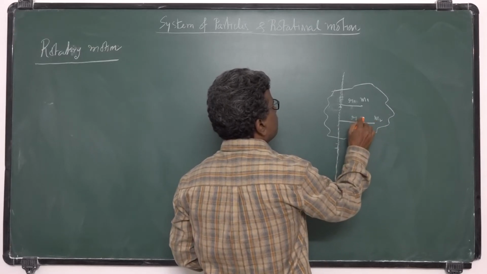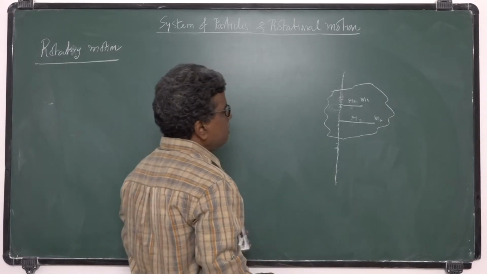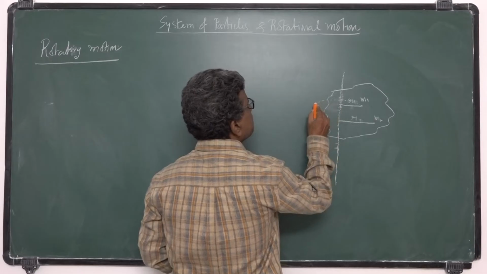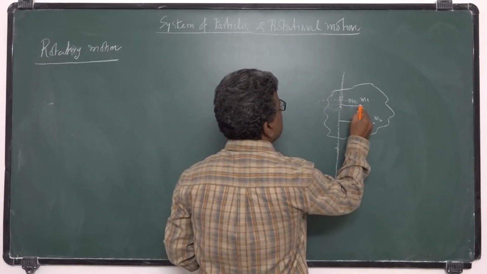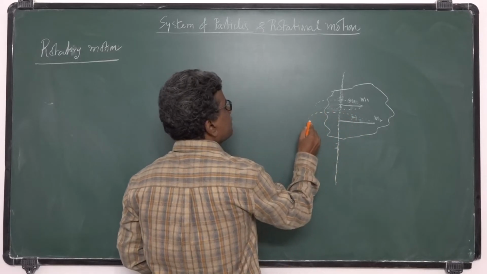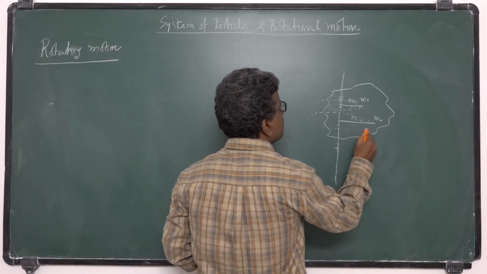Okay. So you consider this rotating motion. This particle will rotate like this in a circular path. This particle will rotate like this, different.